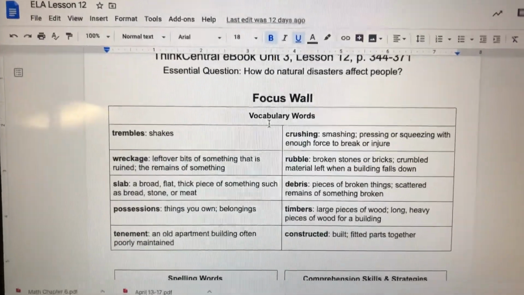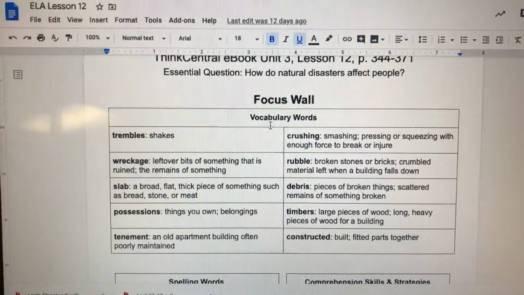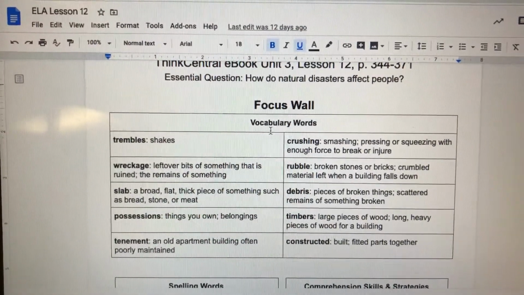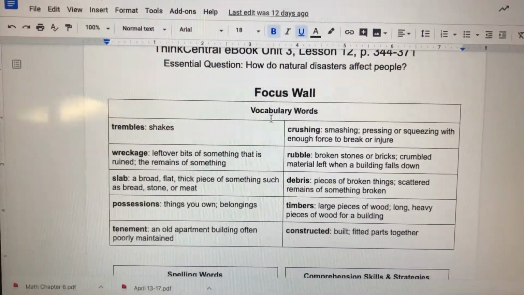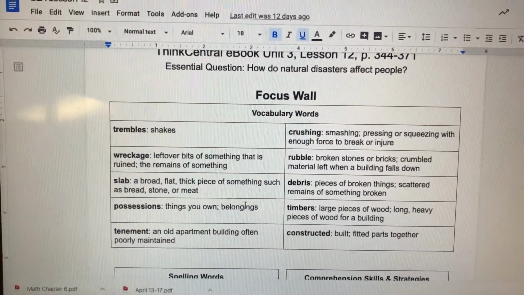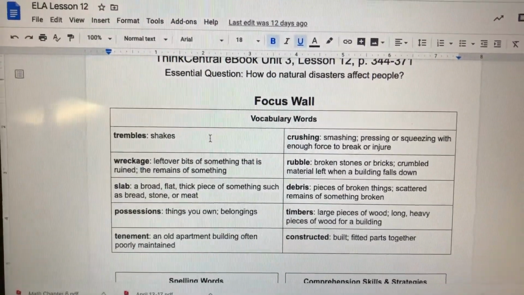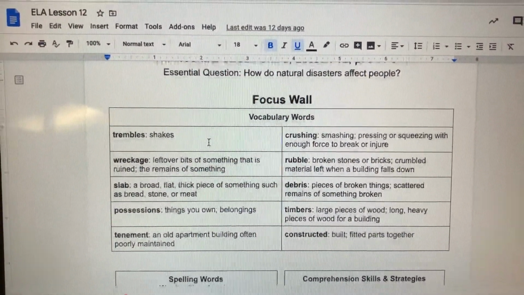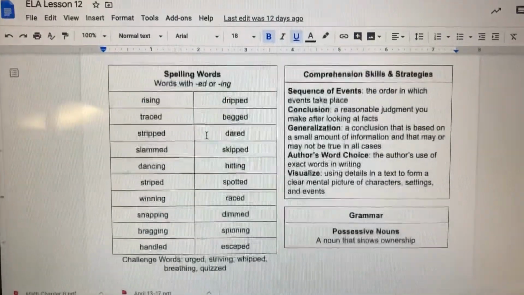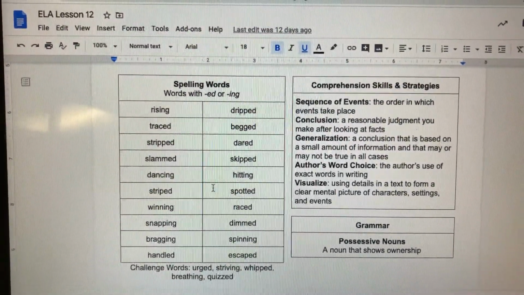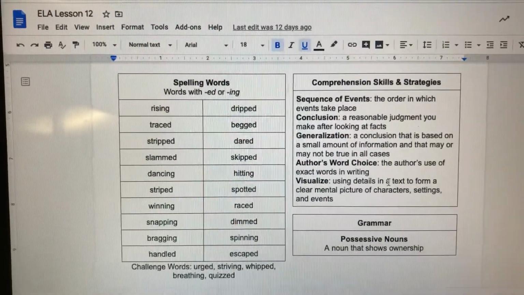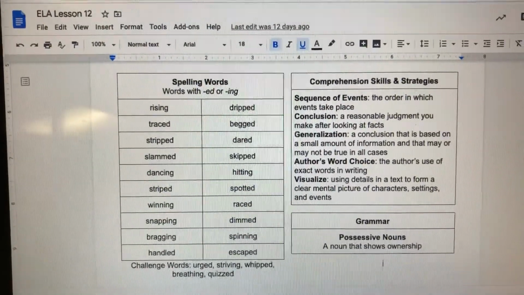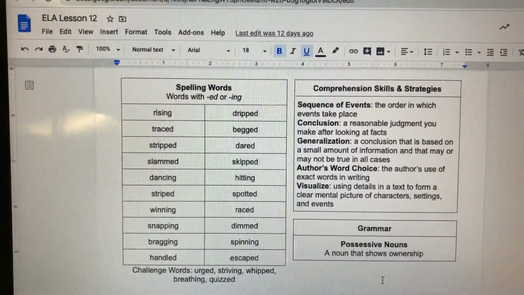When you get ready to do your tip chart, you will need this. So I put it as an assignment, as a resource for you that you could click on and have your vocab words and their definitions on there. This also gives you your spelling words for this lesson, comprehension strategies that you're going to be working on, and the grammar focus for it.